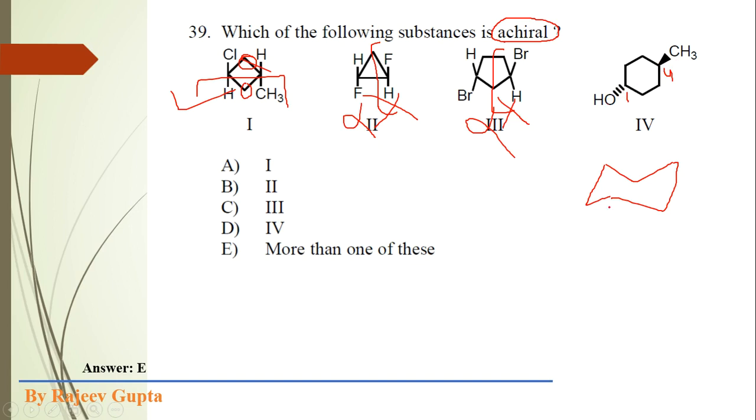So 1,4 trans means these could be axial or equatorial.